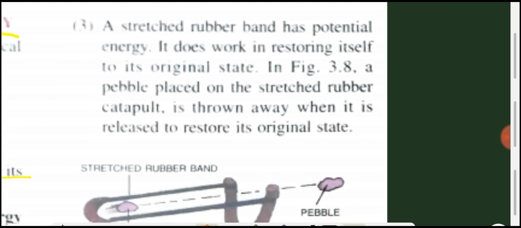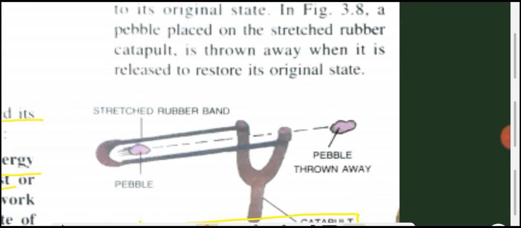Here, a pebble is placed on the stretched catapult. A pebble placed in the stretched rubber catapult is thrown away when it is released to restore its original state, clear?